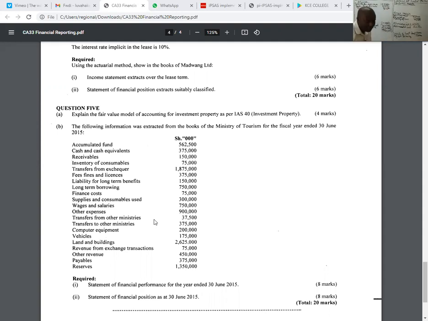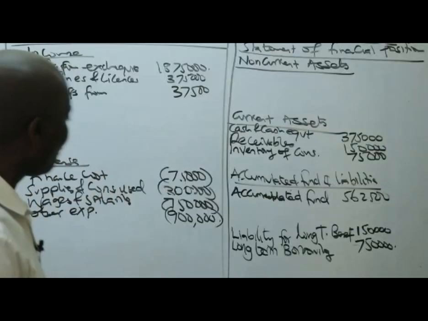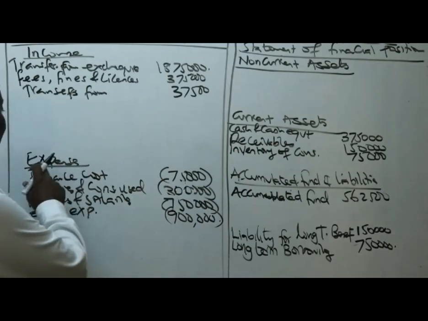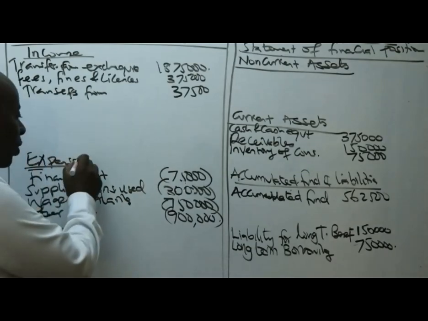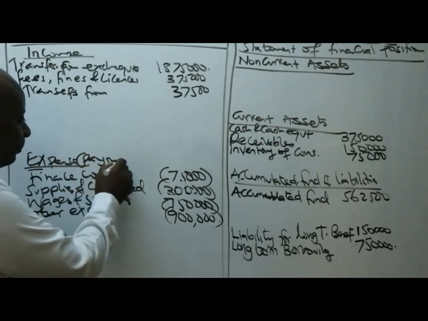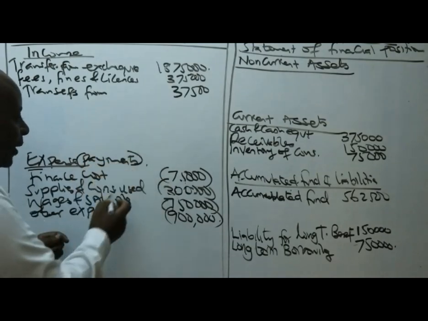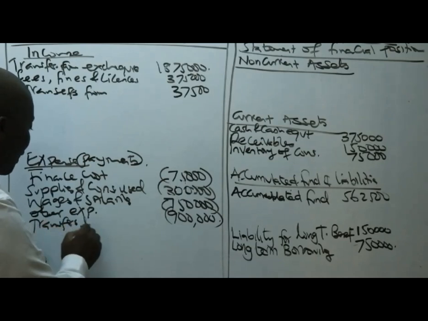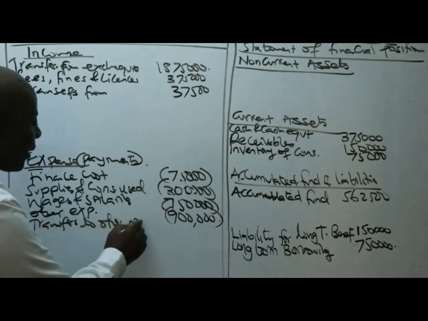And on the same breath, we have transfers to other ministries, we gave other ministries money. That automatically would fall under payments. And by the way, in the public sector, mostly we'll be calling these payments.